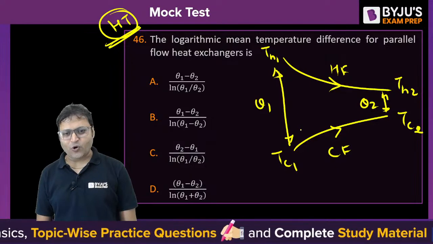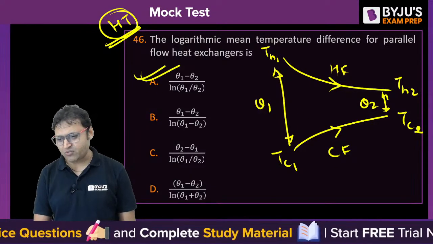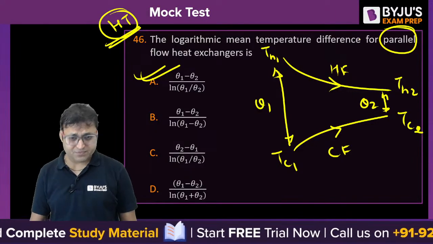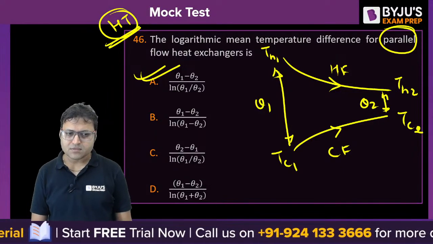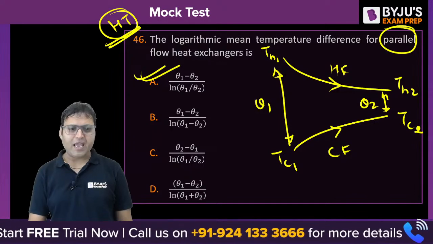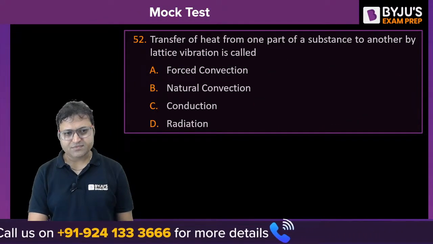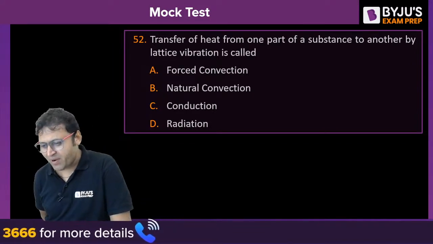So the formula for LMTD is theta 1 minus theta 2 upon natural log of theta 1 by theta 2. This is not necessarily only for parallel flow. It could have been counter flow, isn't it? A is the correct answer. A will be the right answer for this one. Question number 46, A. What about question number 52?